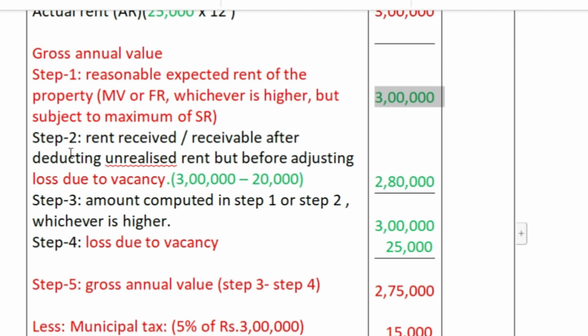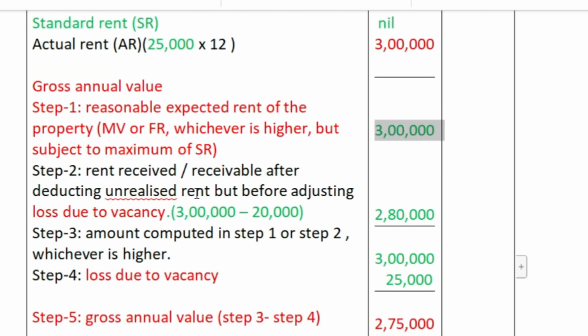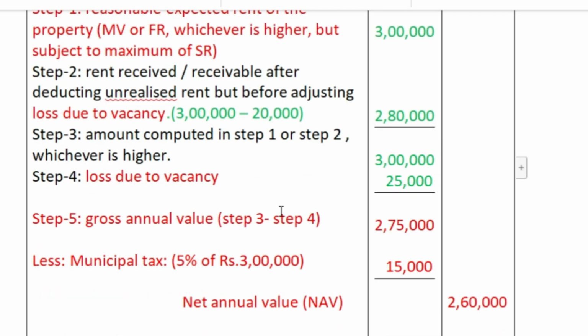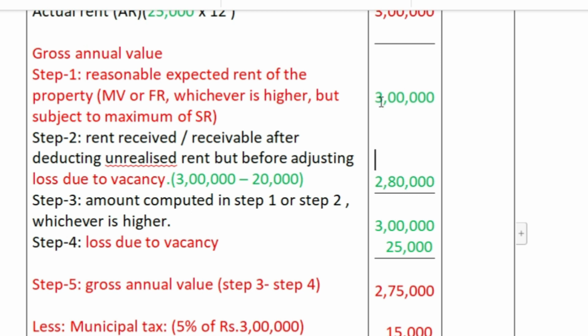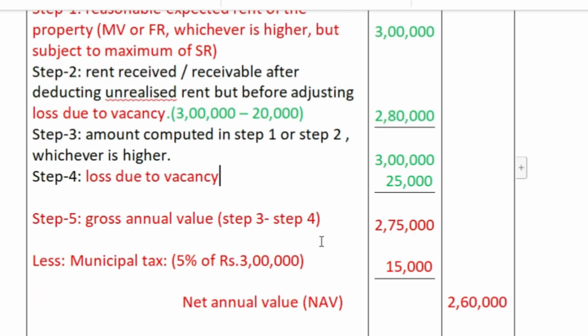And now in step 2, rent received. It is given 25,000 per month into 12, so here 3 lakh rupees is the rent received. In the question it is also given 20,000 is unrealized rent, so 3 lakh minus 20,000 is 2 lakh 80,000. And when we compare step 1 with step 2, the greater figure shall be written in step 3, so this is 3 lakh in step 3, the greater figure.